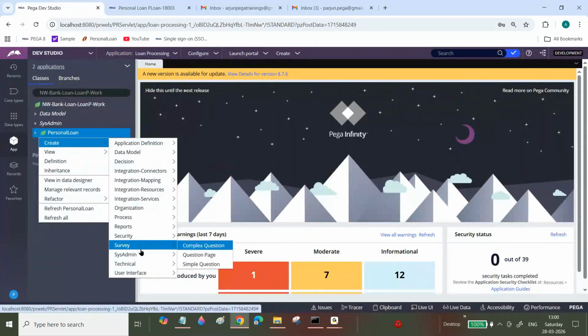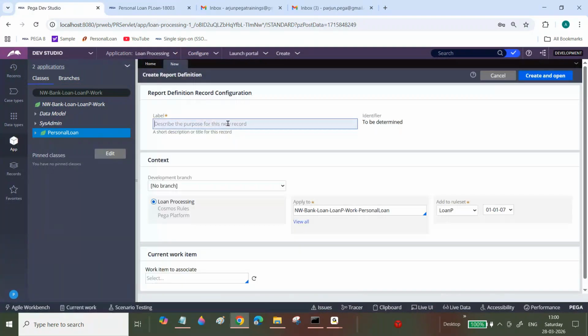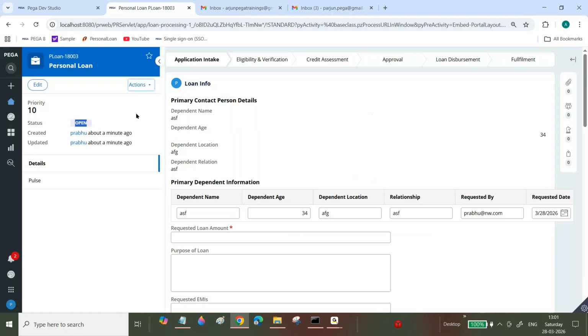Now see here. I'm going to create one report. Get open personal loan cases. Open it quickly. I'm going to create an activity. Create activity, get open loan cases. A report. Just what are the details I want now? Click on refresh this one.